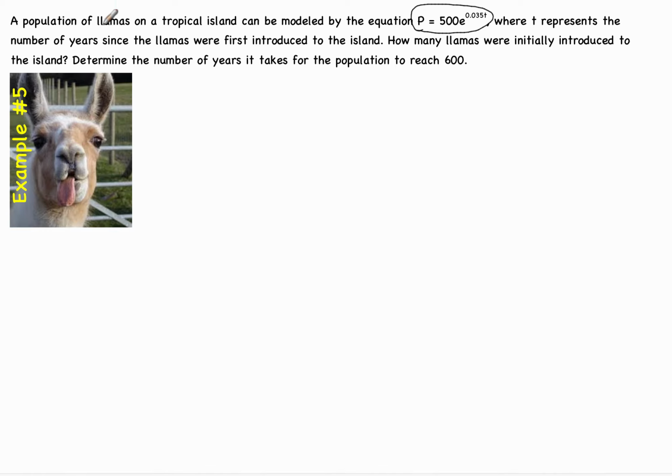So a population of llamas on a tropical island is modeled by the equation. There's math. I'm just going to pull that math out. P equals 500 e to the 0.035t. Okay, so the first thing I want to realize right here is I've got e.